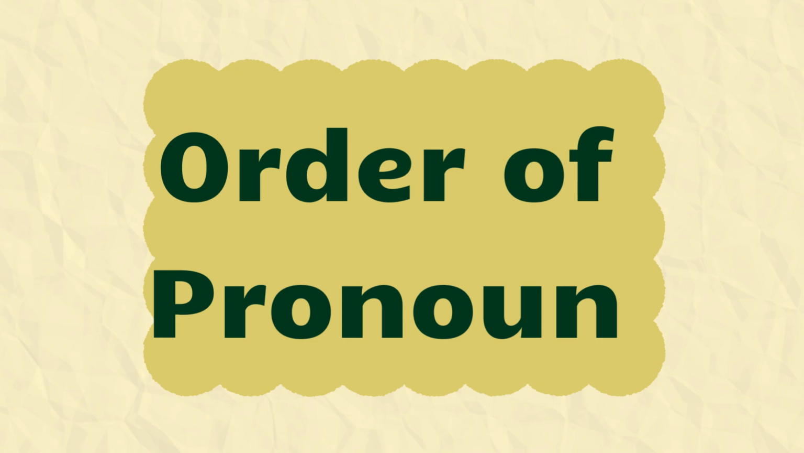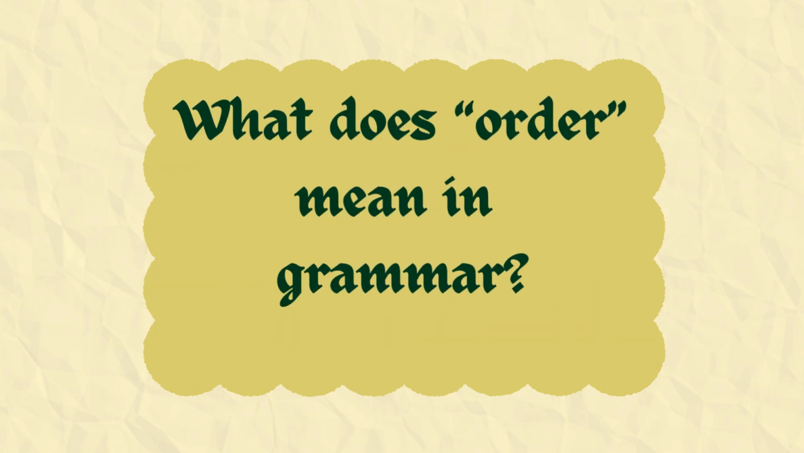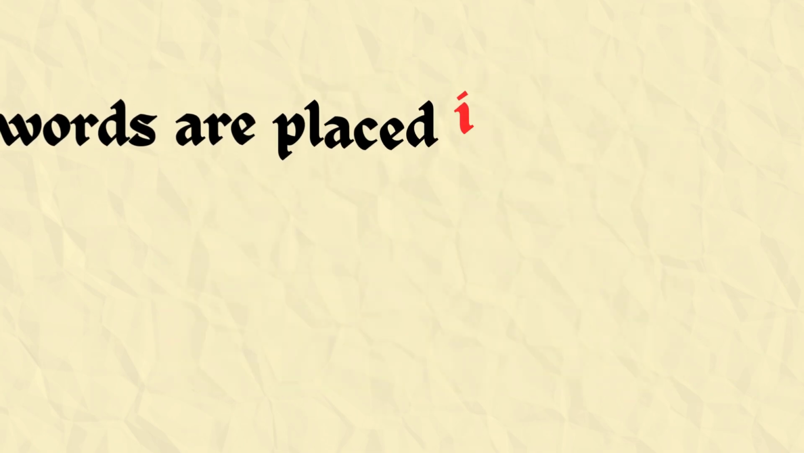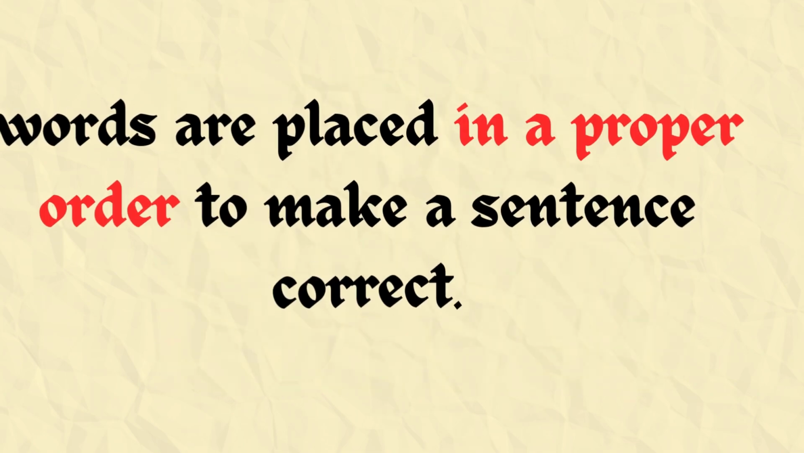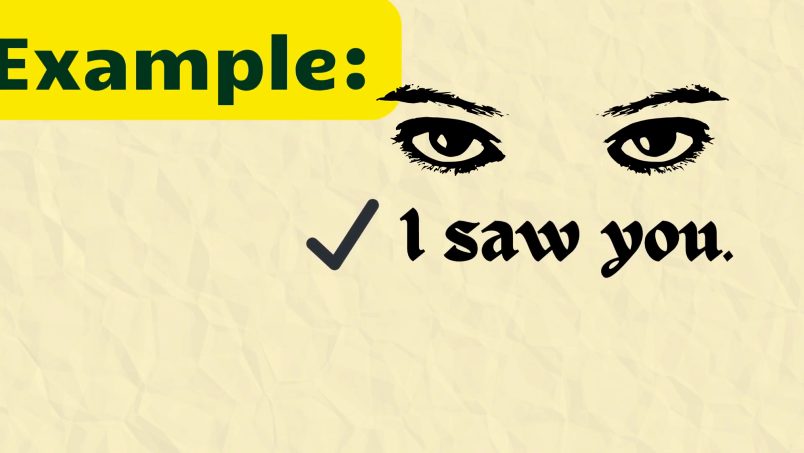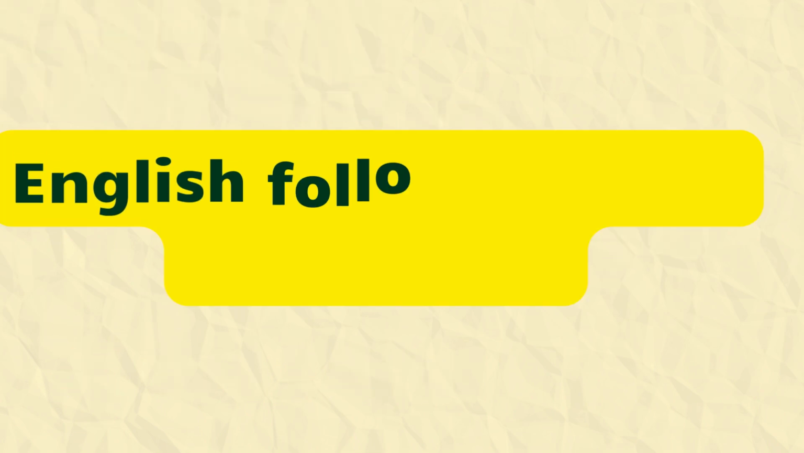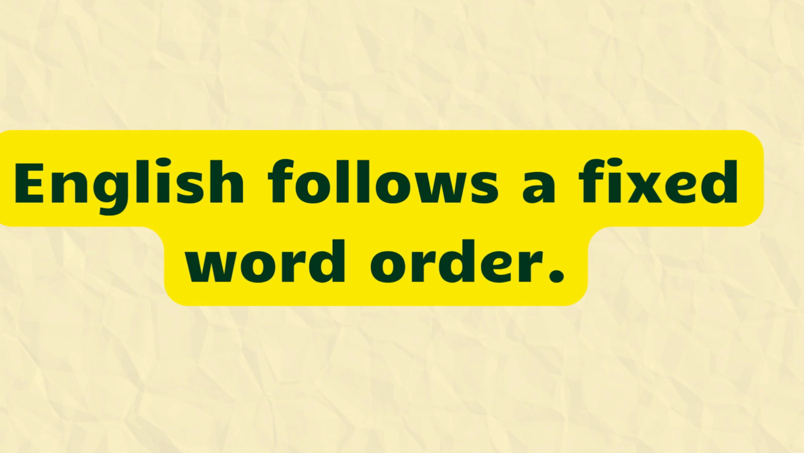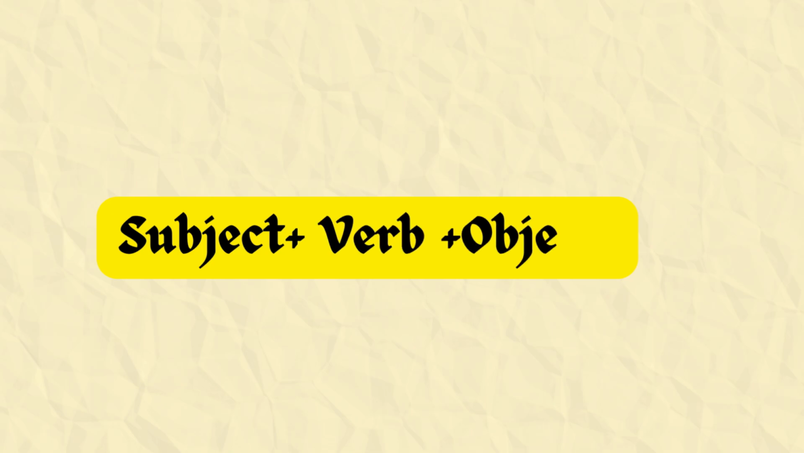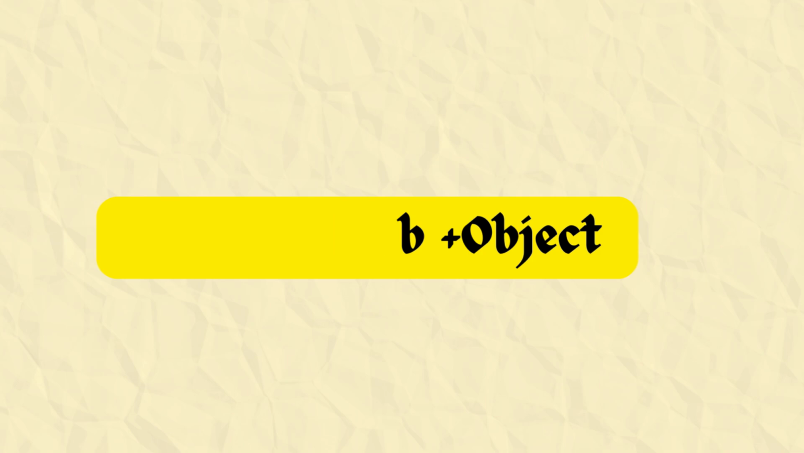First question arises, what does order mean in grammar? In every language, words are placed in a proper order to make a sentence correct. For example, "I saw you." This sentence is correct. But "you I saw" is wrong. Why is the second sentence wrong? Because English follows a fixed word order, subject plus verb plus object. We will study this word order in detail later in the topic of sentence structure.